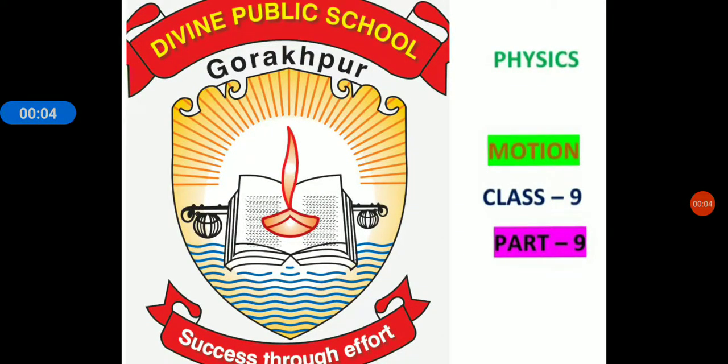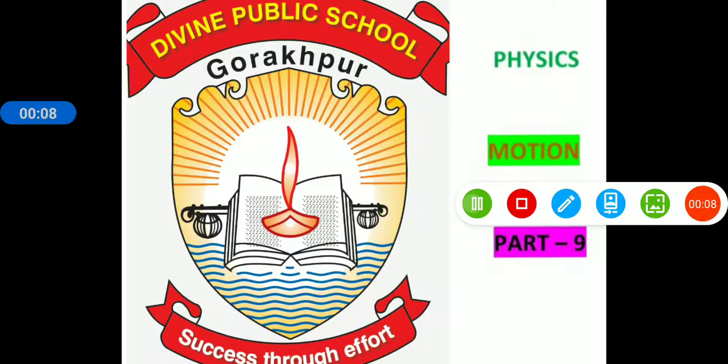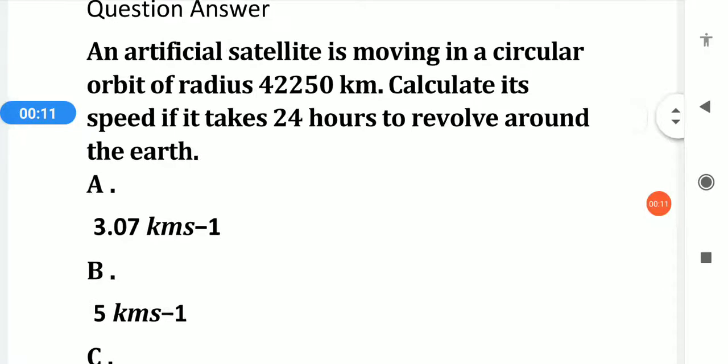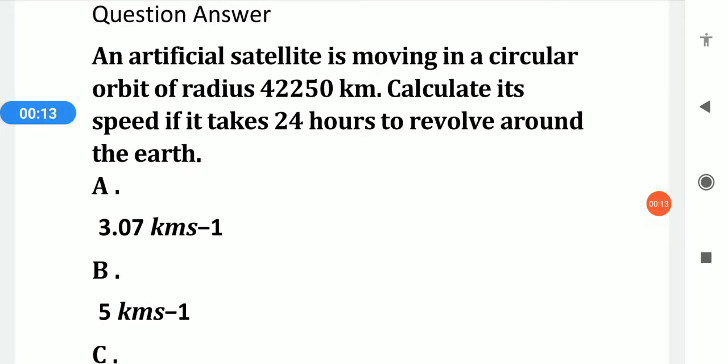This is the last part of this chapter, motion. In the previous part we studied uniform circular motion. So one question is here on that topic.